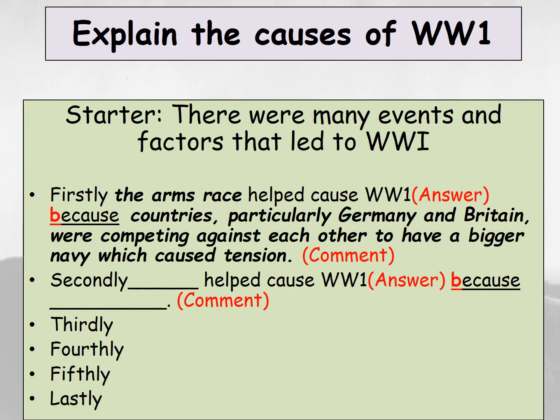If you prefer to try and develop your points, then you could develop them further. So, for example, for that first point there where it says, firstly, the arms race helped cause World War One because countries, particularly Germany and Britain, were competing against each other to have a bigger navy, which caused tension. To develop that point further, you could mention the fact that both sides were building dreadnoughts to compete against each other because they both felt threatened by the size of each other's navies. So that is a way of developing it. However, if you want to just do A, B, C, which is just worth 1 mark, then you need to do 6 points like that.